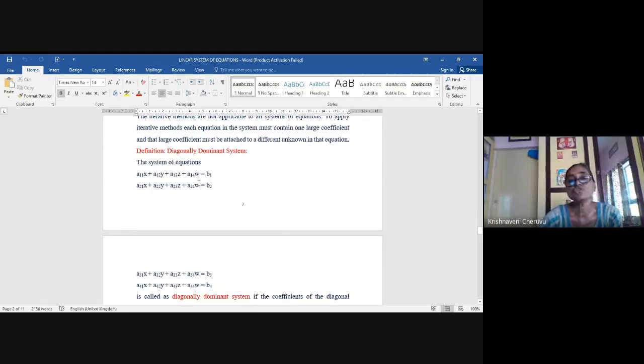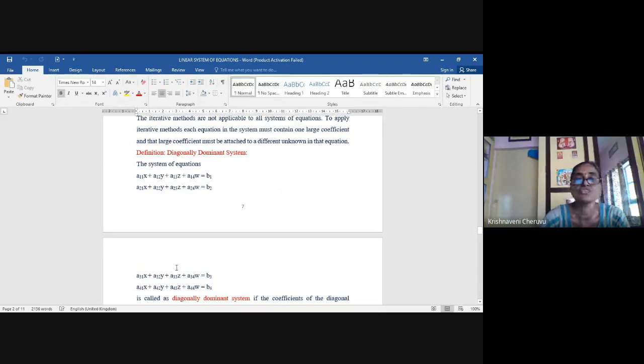Your aim is to solve the system, that is, to find the values of x, y, z, w which satisfy all these 4 equations simultaneously. That is why we call it the solution of simultaneous linear system of equations.